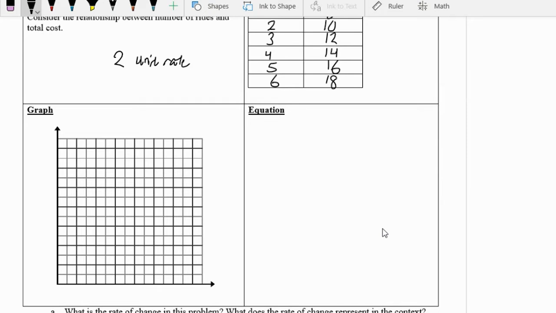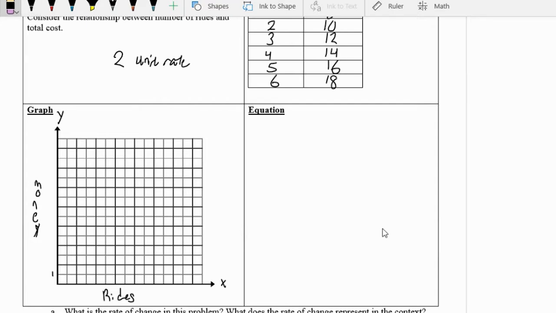Let's graph this. So this is our y-axis, this is our x, this is our number of rides, and this is our money. 2, 3, 4, 5, 6, 7, 8, 9, 10, 11, 12, 13, 14, 15. We can go by ones on each of these.